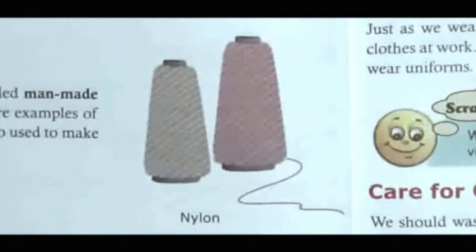Now children, these are synthetic fibers. Even then these are used. Do you know why? There are a few advantages of man-made fibers. For example, they are more durable than natural fibers.